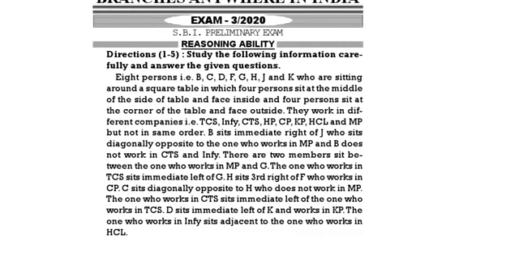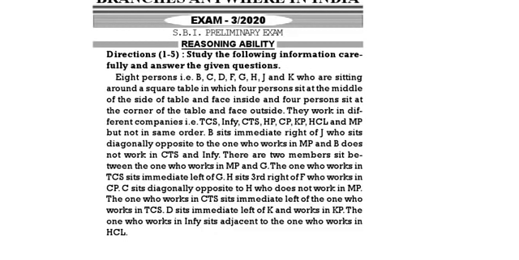8 persons B, C, D, F, G, H, J and K are sitting around a square table in such a way that 4 persons sit in the middle of the side and face inside. 4 persons sit at the corners, face outside. They work in different companies, that is TCS, Infi means Infosys, CTS, HP, CP, then KP, HCL and MP, but not in the same order.